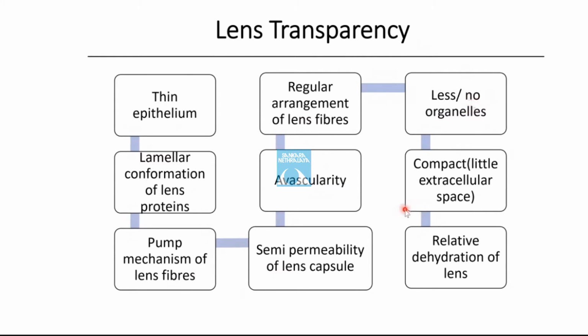Also, the lens is extra compact with little extracellular space, so that the zones of discontinuity are very small as compared to the wavelength of the light. A high percentage of reduced glutathione in the lens maintains the lens proteins in a reduced state and ensures the integrity of the cell membrane pumps.